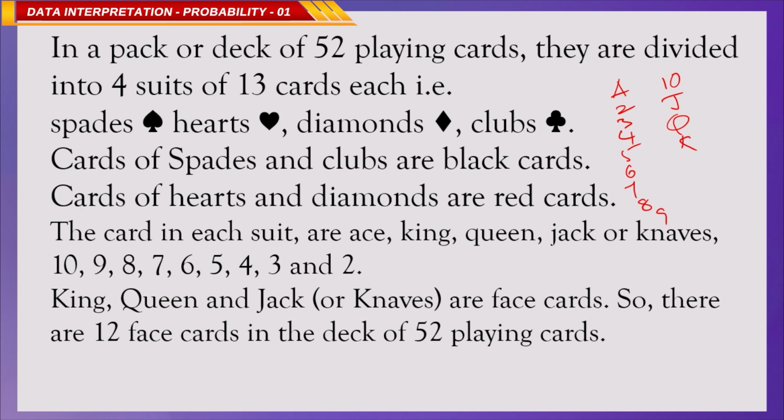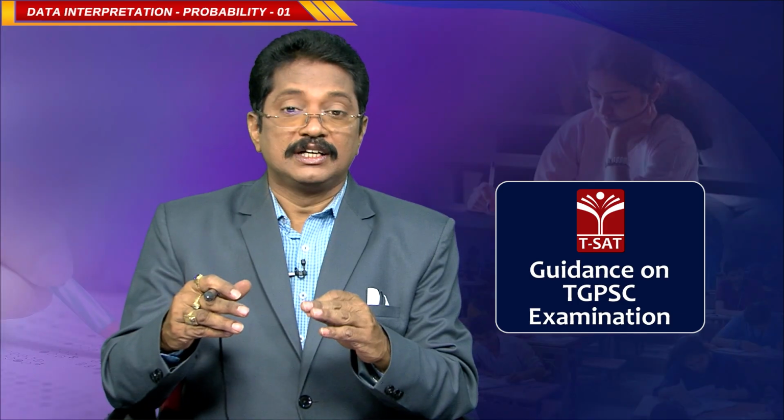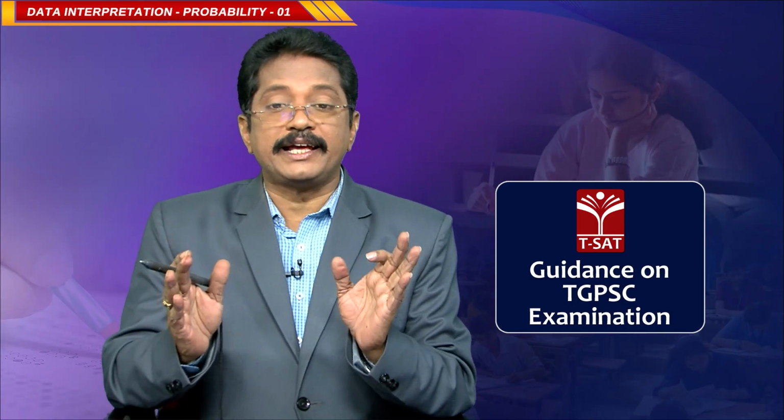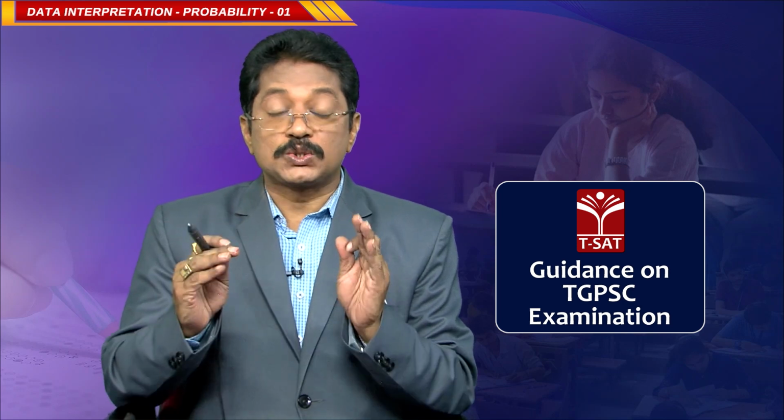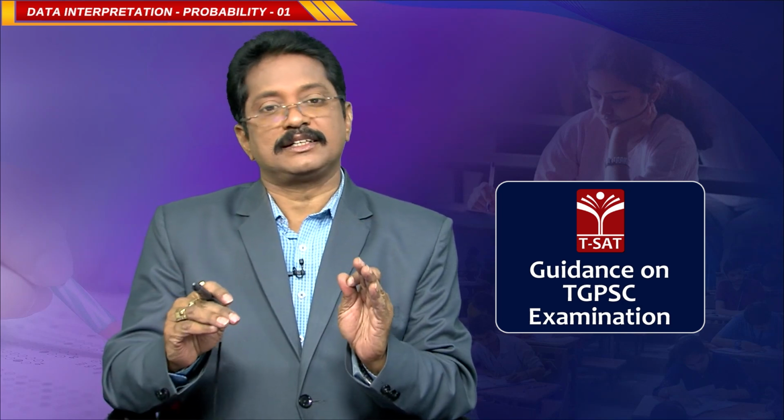In spades you have 3 face cards, in hearts 3 face cards, in diamonds 3 face cards, in clubs 3 face cards. Totally there are 12 face cards in the deck of 52 playing cards. This is a very important information.